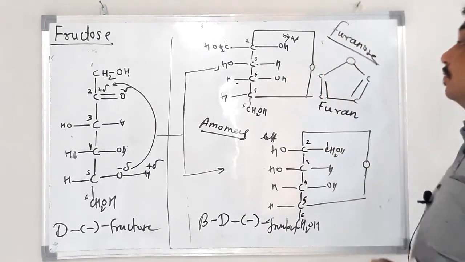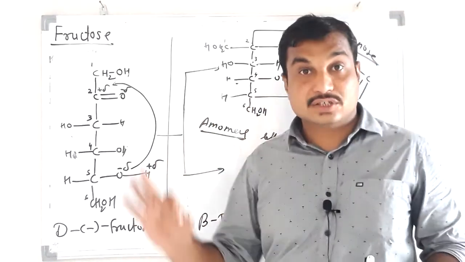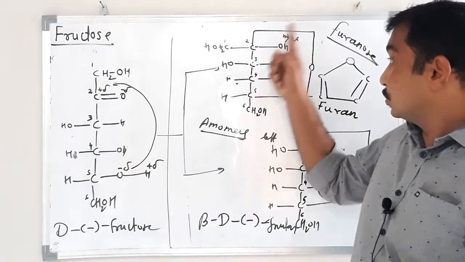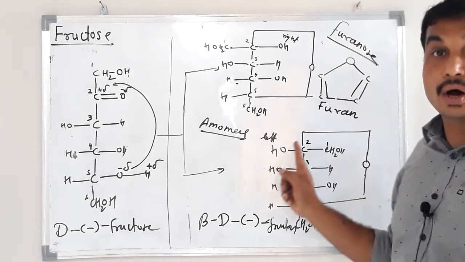Why is the cyclic structure of fructose known as furanose? Because the ring present in the cyclic structure of fructose is similar to that of furan.